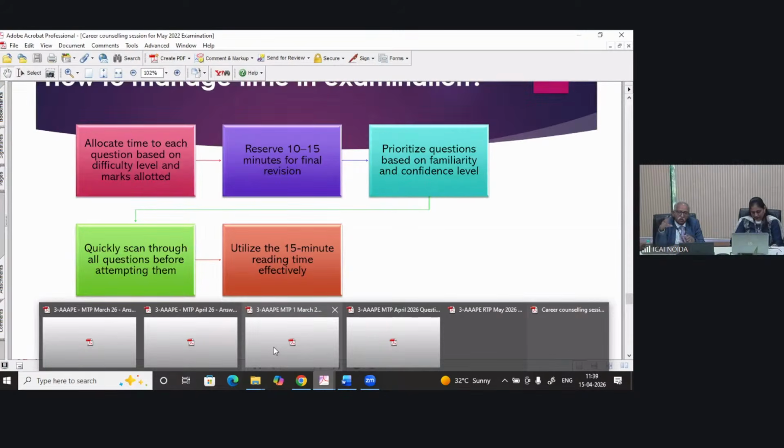So try to do the question which you are not aware of more effectively than those questions for which you have the concrete answer. So this is my tip, and even I used to do that.